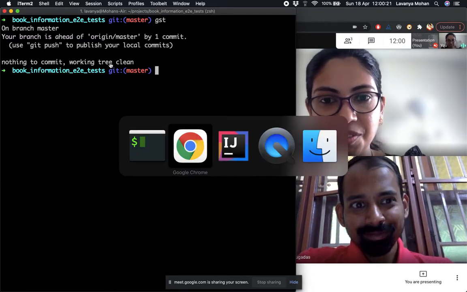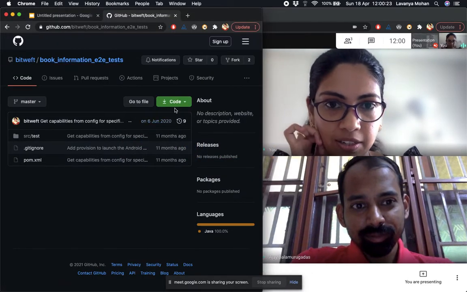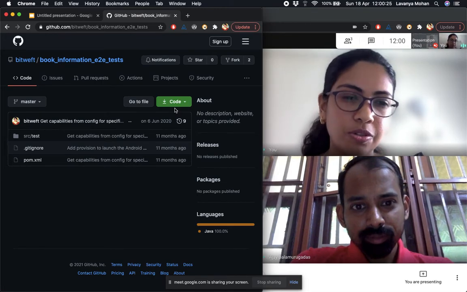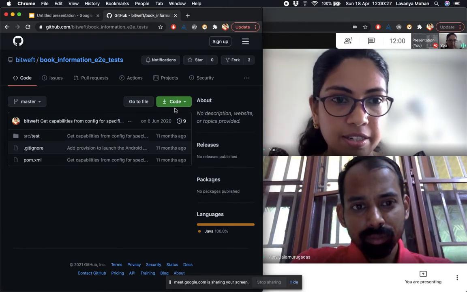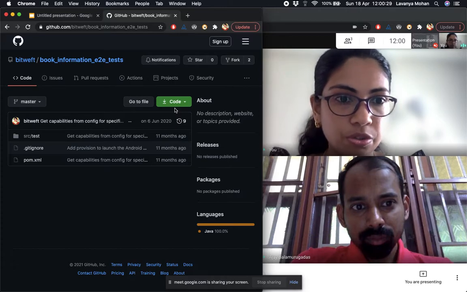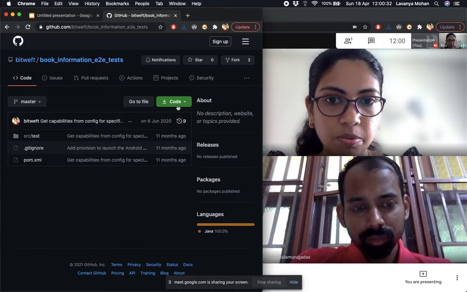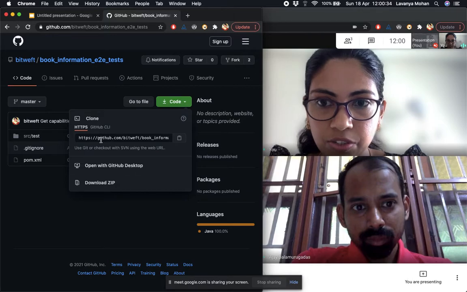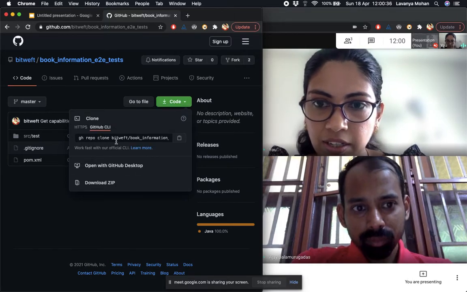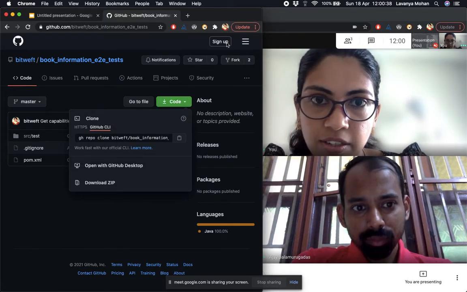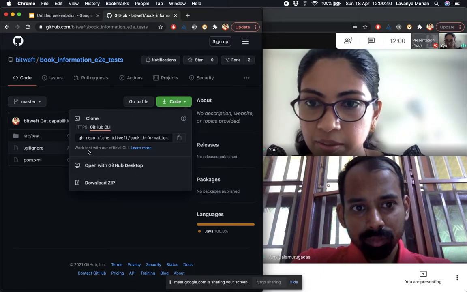Actually, since we're talking about that, there are multiple protocols which can be used to push to remote repositories. GitHub, for example, gives us two. It gives us HTTPS, and, okay, for some reason I'm not even signed in. That's why maybe it doesn't show.